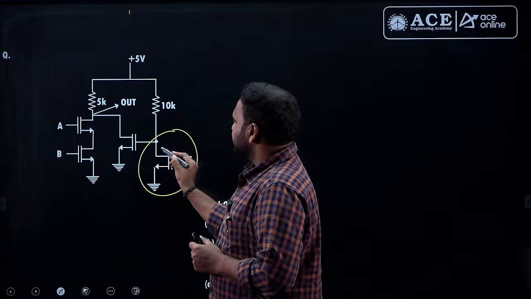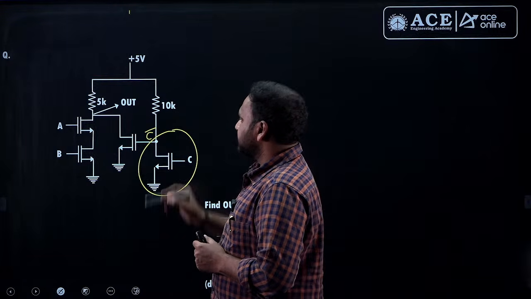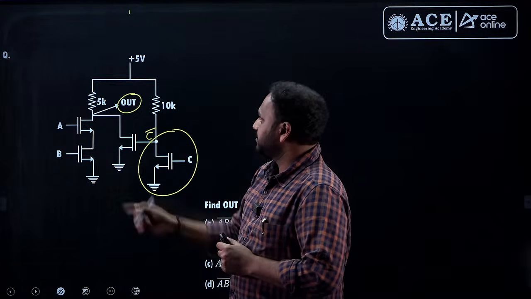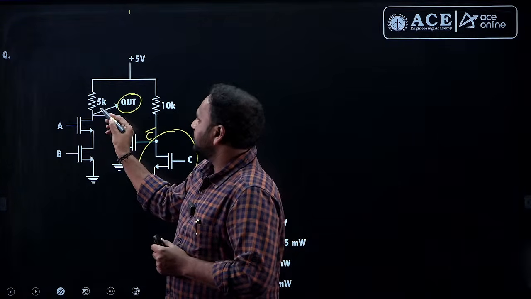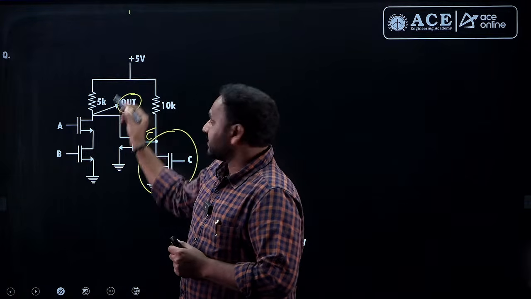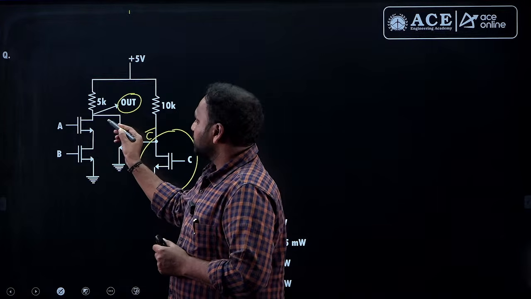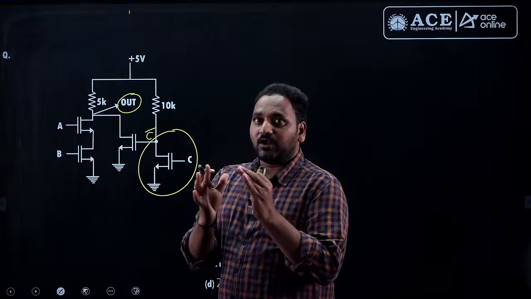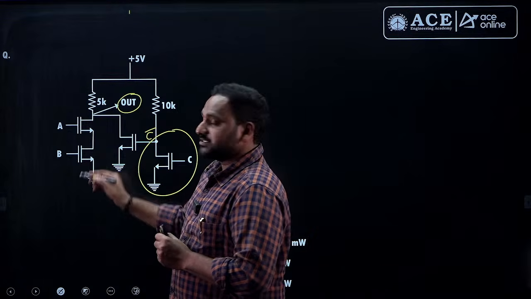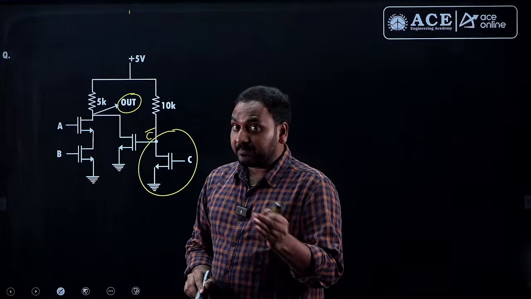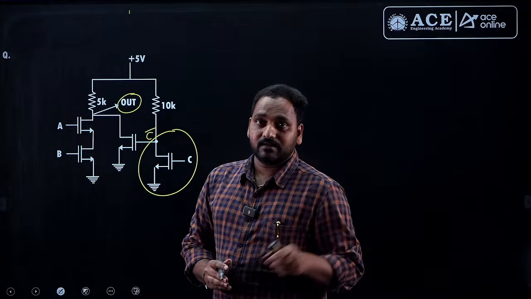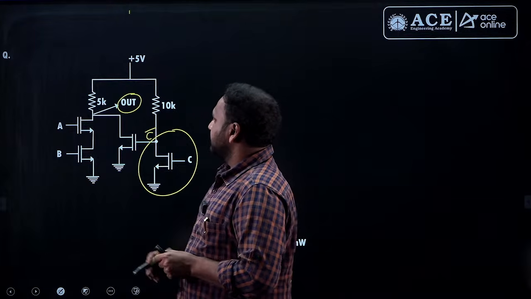So, as it is an inverter, what is output of this? C bar. We need to take the output here, okay? And this is a pull-up resistor with a positive power supply, and this is an NMOS logic. So, directly you can apply that logic like NMOS logic. If transistors are connected in series, just do AND operation. If they are in parallel, do OR operation. And do not forget to take whole bar, we know that. So, that this is C bar.